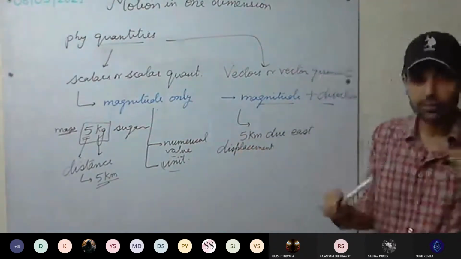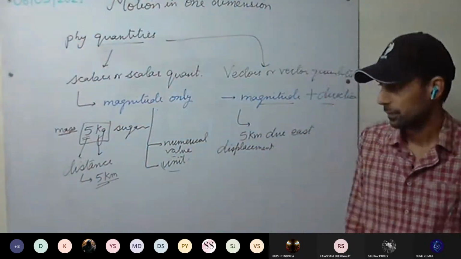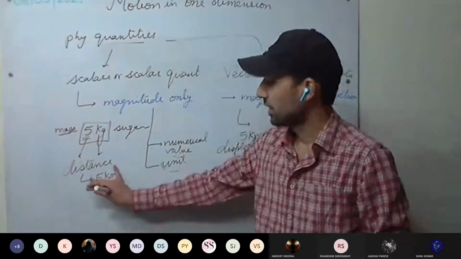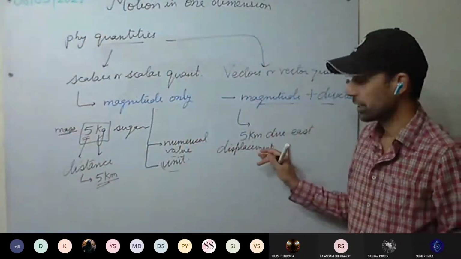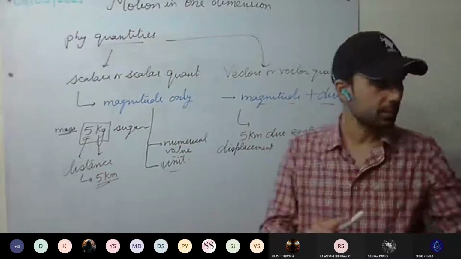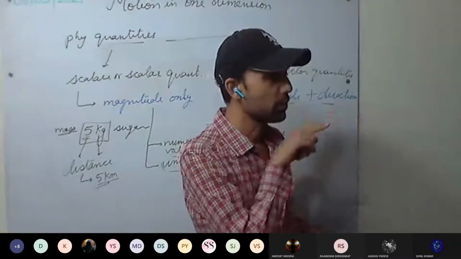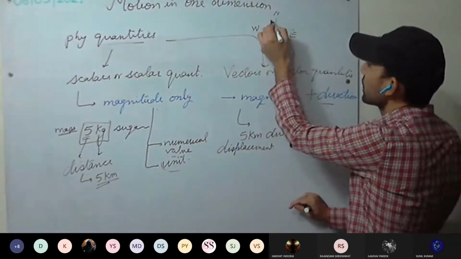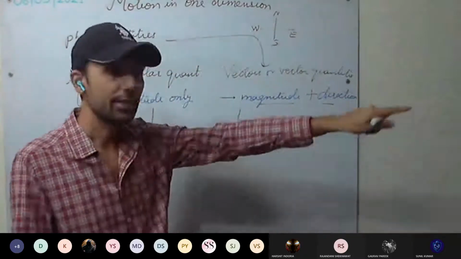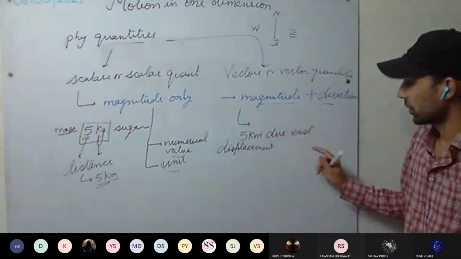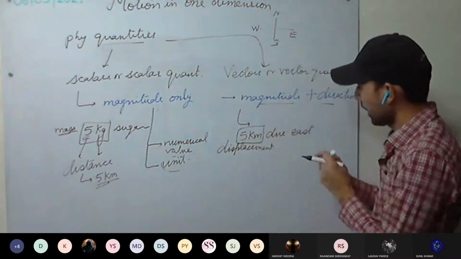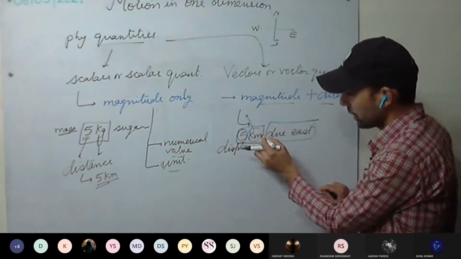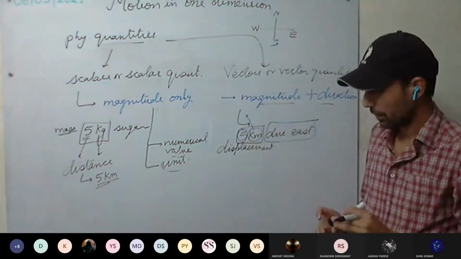I have covered 5 kilometers in which direction? 5 in east direction. Here is the distance. Either I moved in a straight line or zigzag or anywhere, it doesn't matter. Displacement is 5 kilometer due east. That is, I always move towards east. East is this direction here. We take it like this: east, west, north, south. How much? 5 kilometer due east. So I have the magnitude and direction, that is due east. Magnitude, numerical value, unit. Understood the difference?